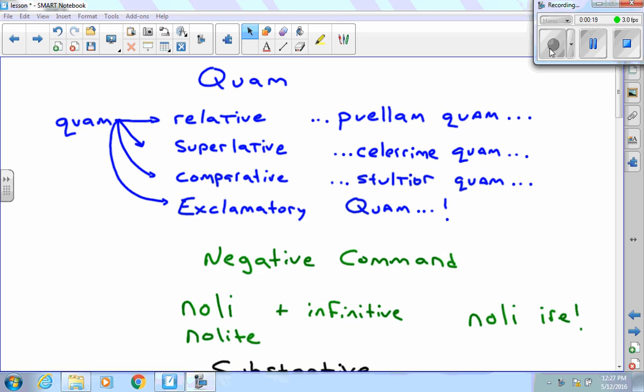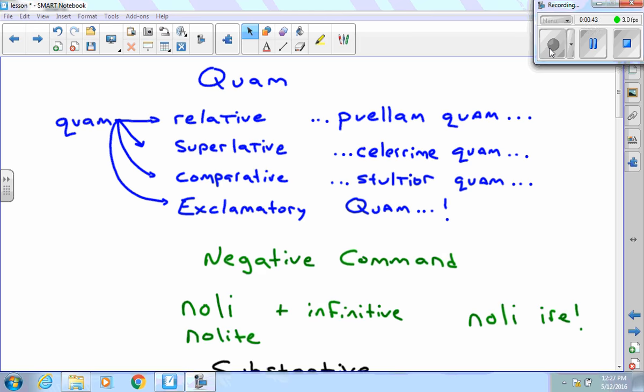Superlative: when I use the double R, double S, double L, plus quam, it becomes "as blank as possible." So this superlative would be "as quickly as possible." When I use it with a comparison, like the -ior here, I use "dumber than." Quam becomes "than." And then exclamatory, quam is "how." We've had this for several weeks, so hopefully you won't miss that one.